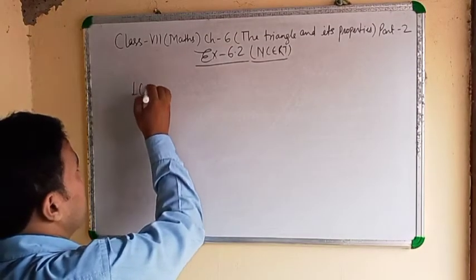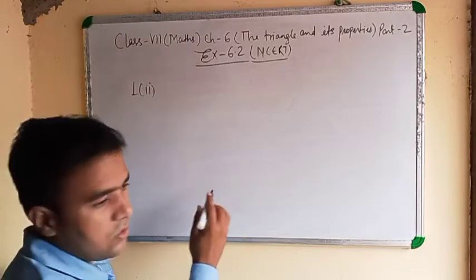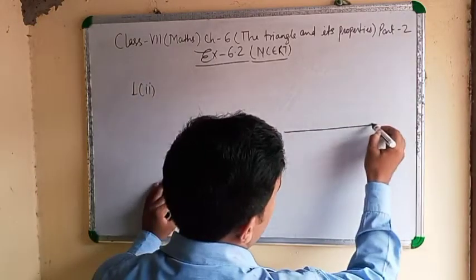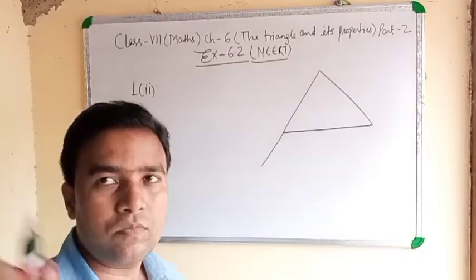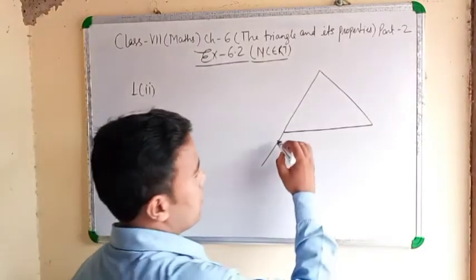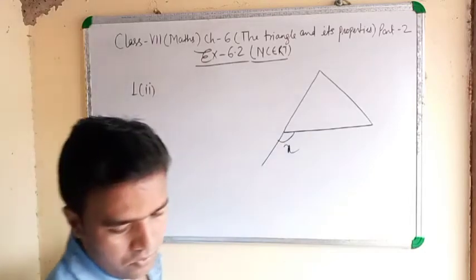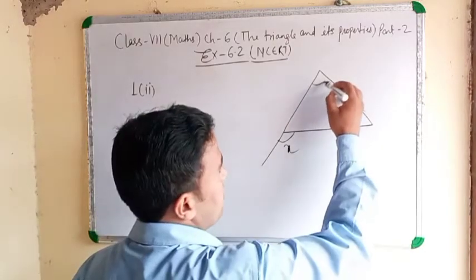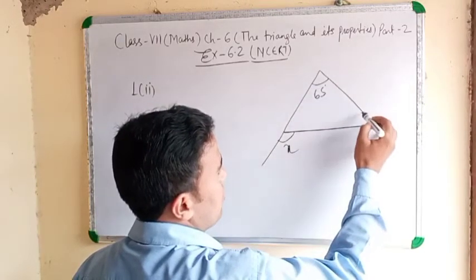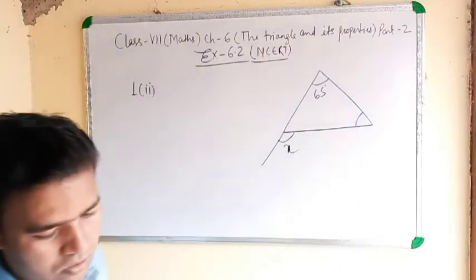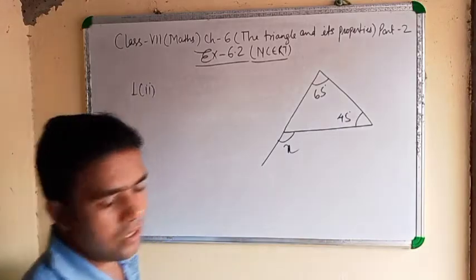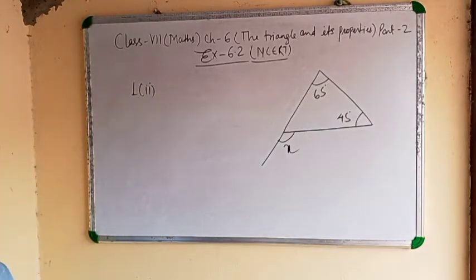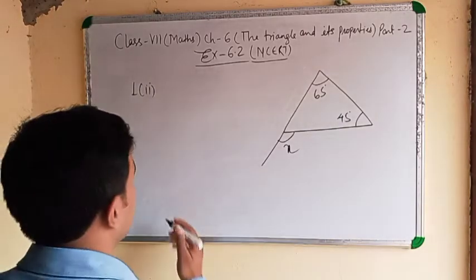Second question is a triangle. The exterior angle is x and the interior angles are 65 and 45 degree. Clear? From that formula you can do this.